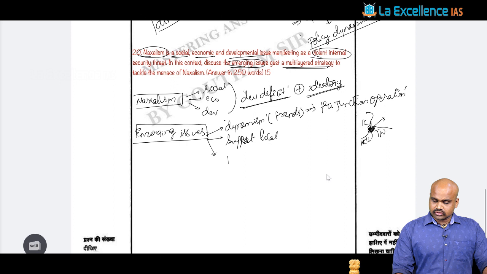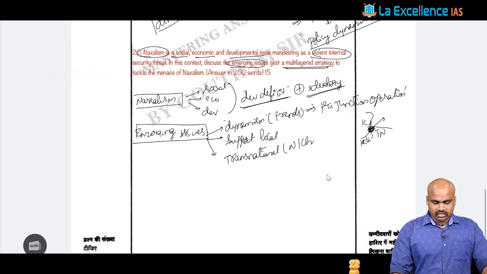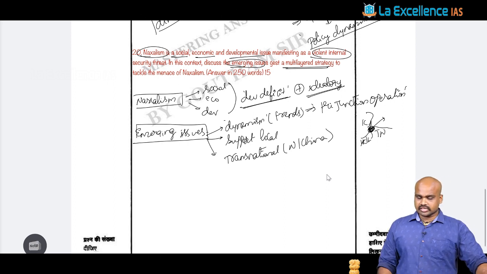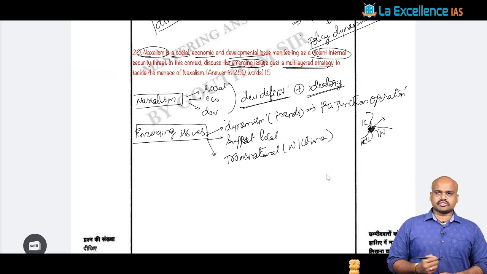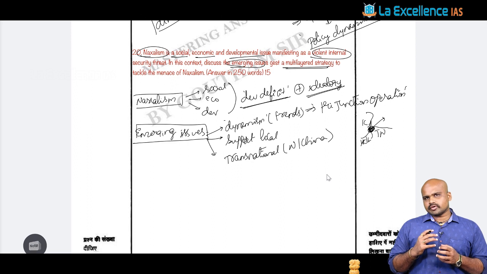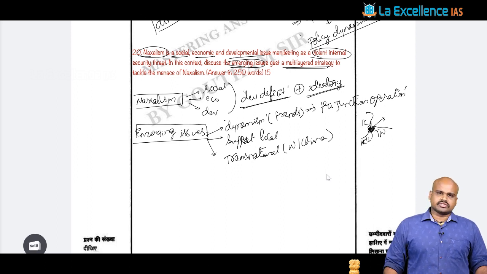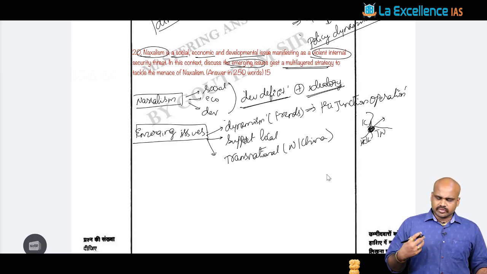Apart from this, it has also become transnational. For example, countries like Nepal or China are providing a necessary support system, providing the scope for training in this context. They are also providing weapon support, right?